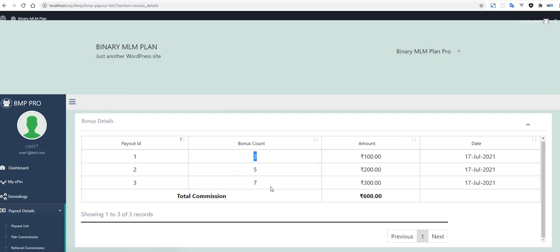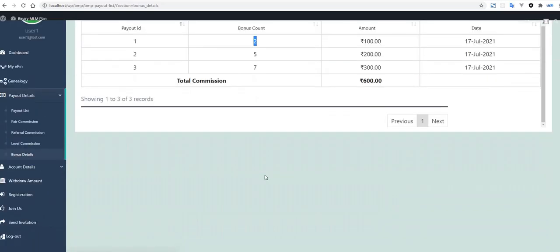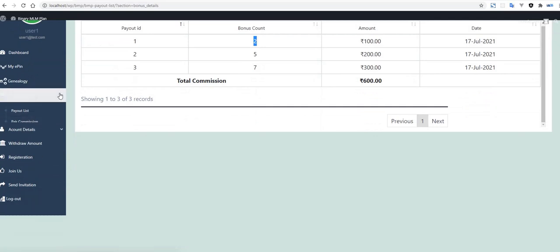Because the user one is getting the bonus based on the number of counted referrals, as we have already checked, the bonus commission is based on the direct referral. Okay. This is about the payout detail.